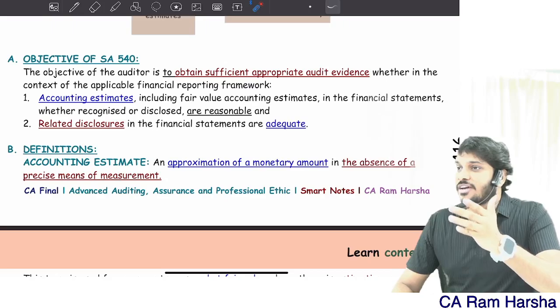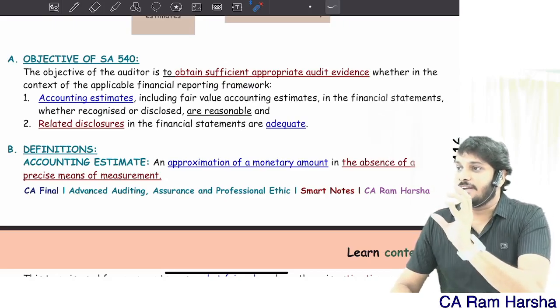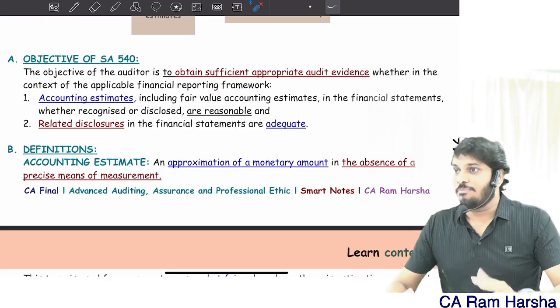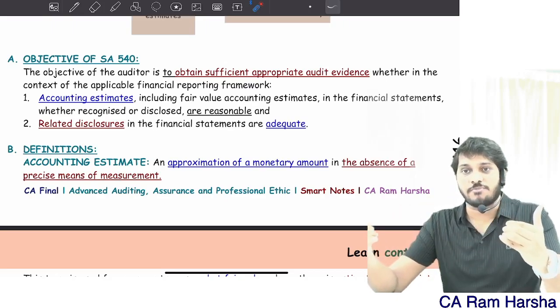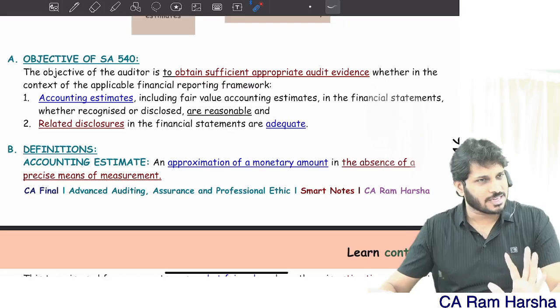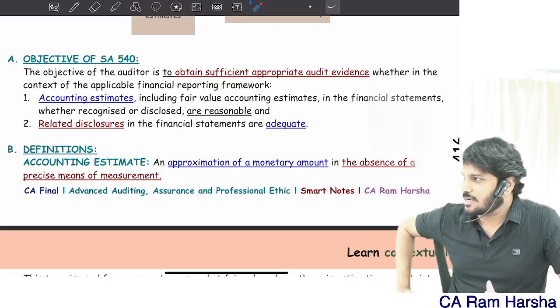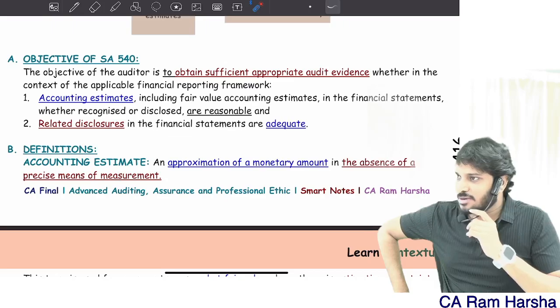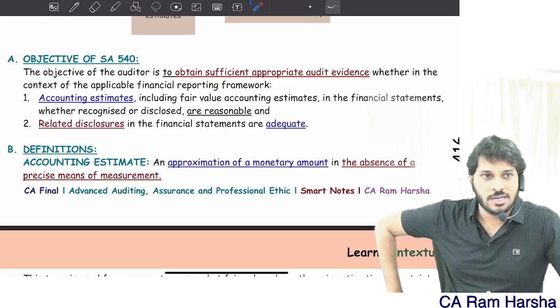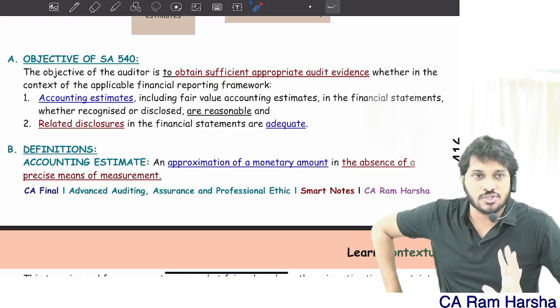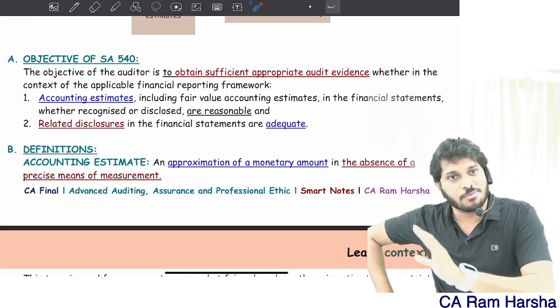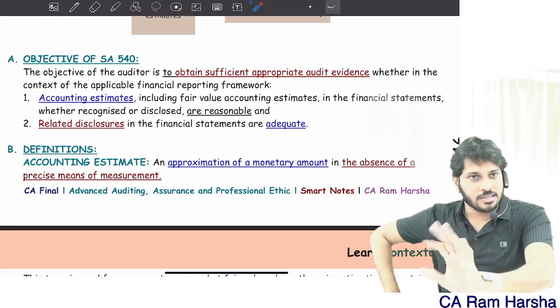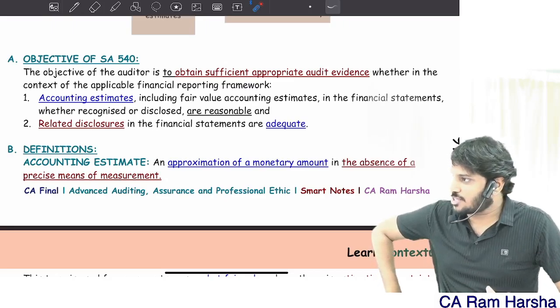When we cannot figure out the actual amount, we take an approximation because a precise means of measurement is not available. Correct? That's the definition of an accounting estimate. An accounting estimate is nothing but an approximation of a monetary amount in the absence of a precise means of measurement. Because I cannot measure it precisely, I am only taking an approximation.